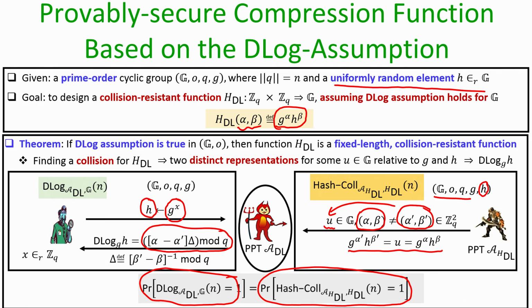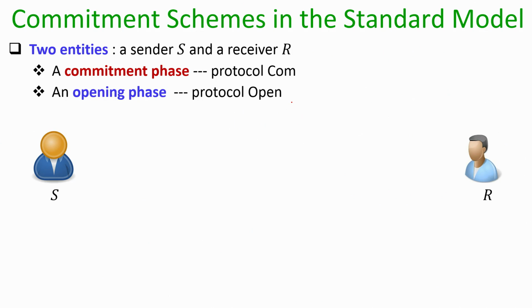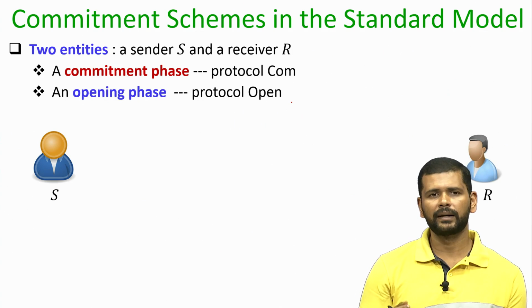But since we are assuming that the dlog assumption holds in our group G, we know that for any polytime algorithm, the probability that it can win an instance of discrete log in the group G is negligible. That means the left hand side probability is always upper bounded by a negligible function. That automatically implies that the probability on the right hand side of the expression is also bounded by a negligible probability. So, that establishes the fact that the function h dl that we have constructed indeed constitutes a collision resistant compression function. Now, let us see the second application of the discrete log assumption.